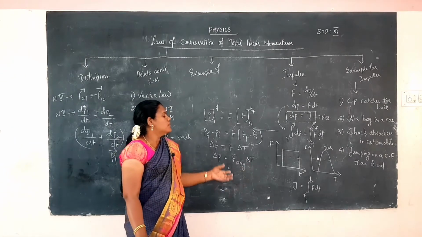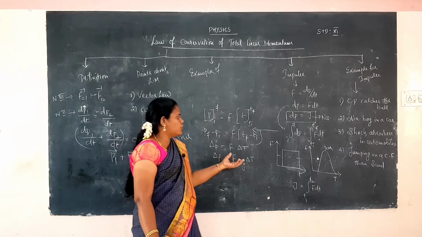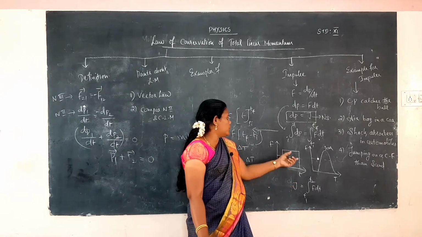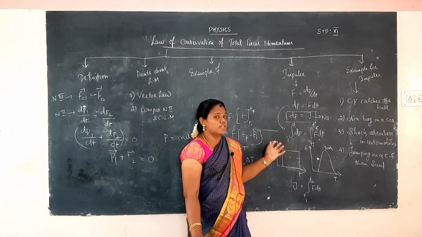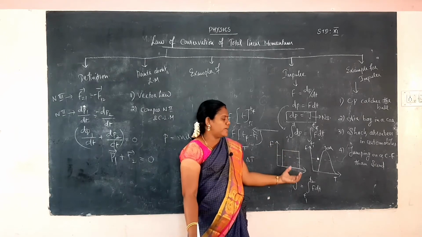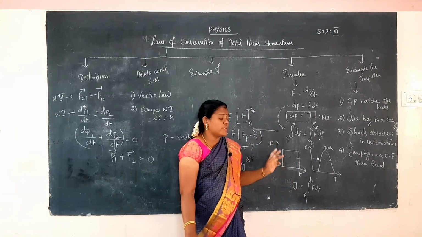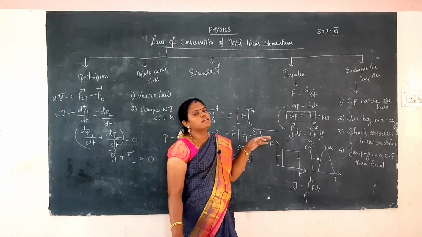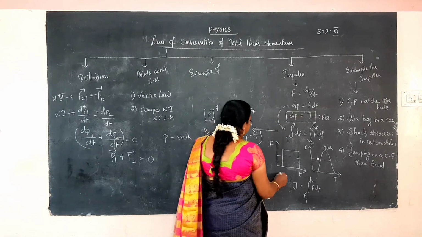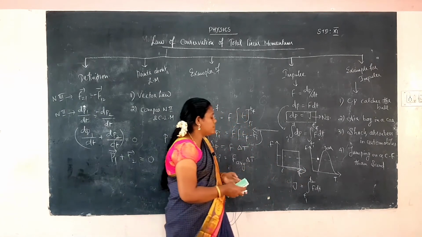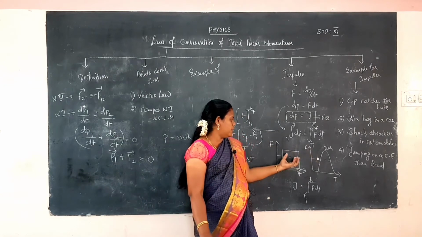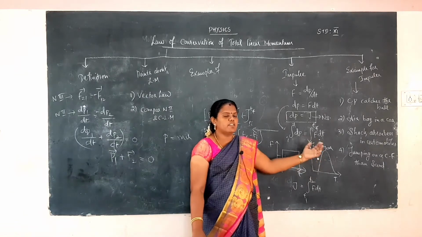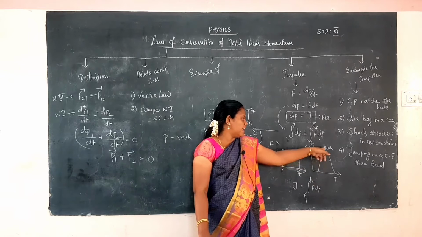Then we have to consider two graphs. The graphs are plotted between force and time. Two graphs will be drawn for force and time. The first graph shows a constant force acting at a particular time, between initial time and final time, i and f. At a particular time a constant force is applied, and that graph is given. Then, various forces acting on the body over a particular interval of time, and that graph will be drawn.